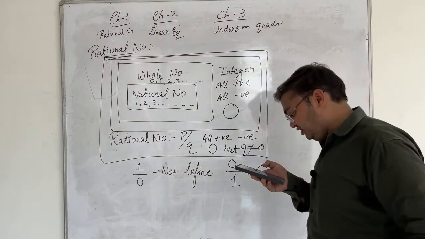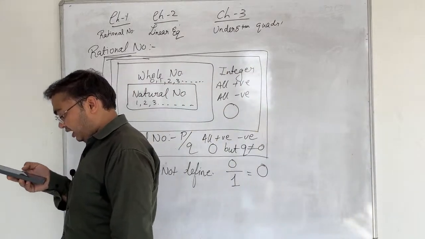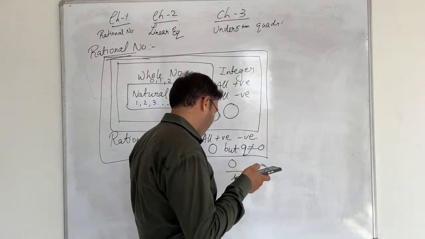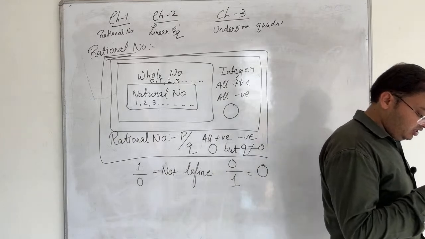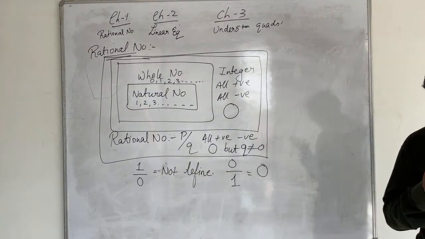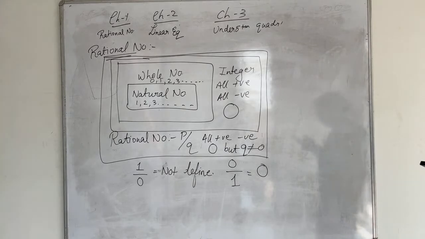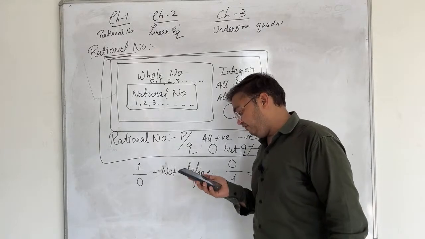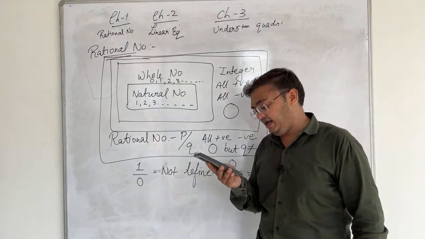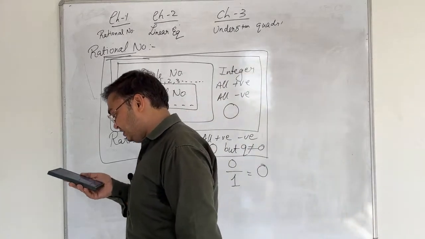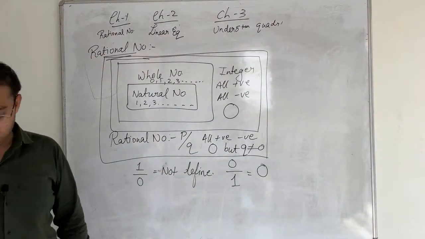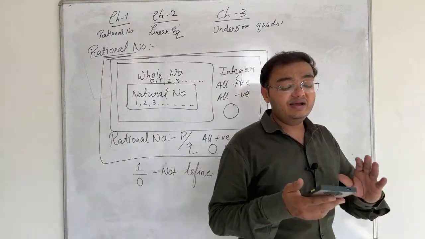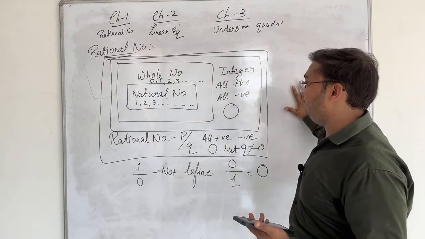Then Bhakti said 0 upon 1, okay. Atif Ali said 0 upon q. When it is divided by 0, Man, that's wrong. When it is divided by 0, then it will become not defined. 0 upon q, definitely. Okay, when the numerator is 0. Tulsi, 1 by 0 is wrong. 1 by 0 means it will be like this and it is called not defined. Okay, when the numerator is 0, great. Most of them are clear with this, that 0 upon any number, as Soumya said. Very good, Soumya. When there is 0 upon q, q is not 0, the numerator is 0. Good. Now see, from here, this type of questions can be framed.